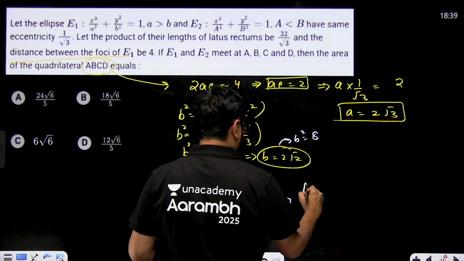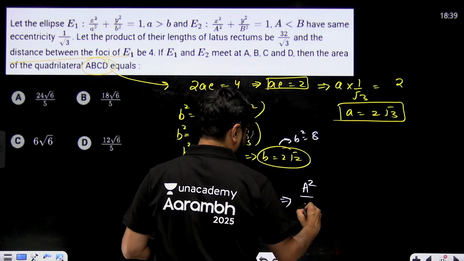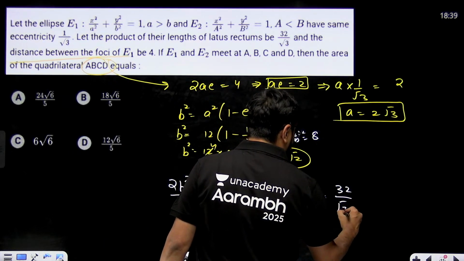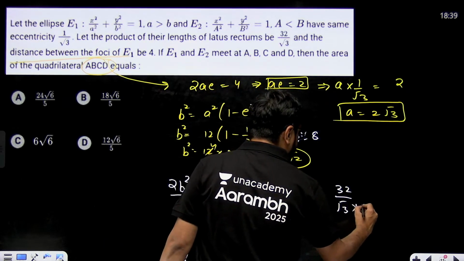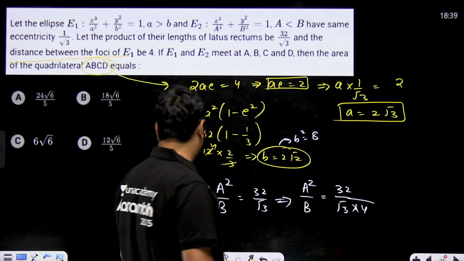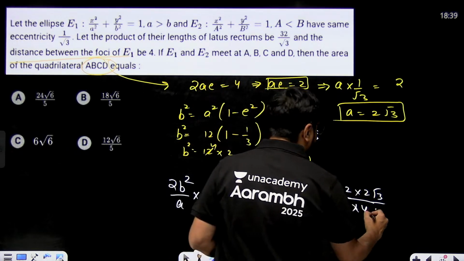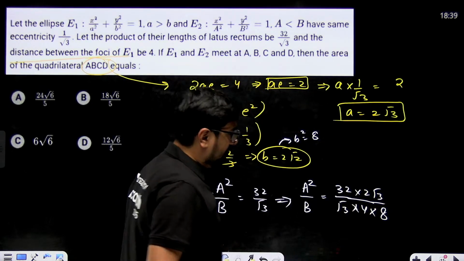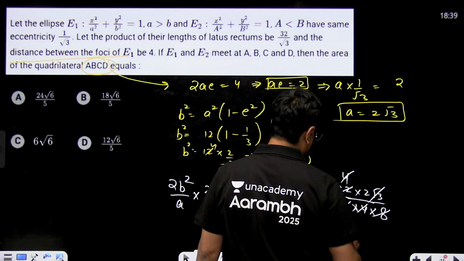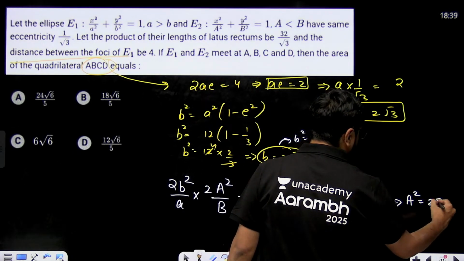A square by B will be equal to 32 by root 3 multiplied with 2 into 2, that means 4, right? And this a will go that side, so 2 root 3 multiplied with 2 root 3 divided by B square, so B square is 8, right? So now we can cancel: 8 4s are 32, 4 cancel, root 3 cancel. So A square is coming equal to 2 times capital B.